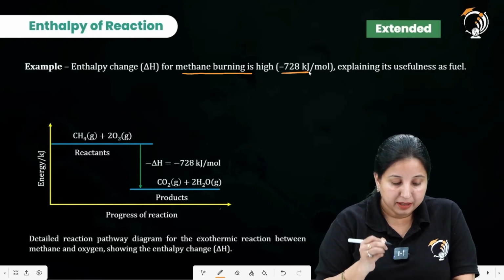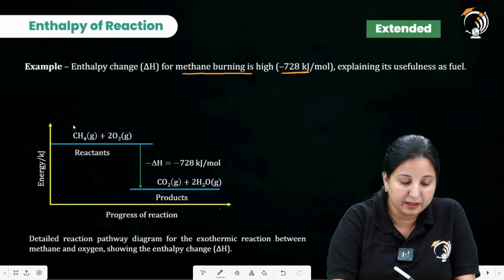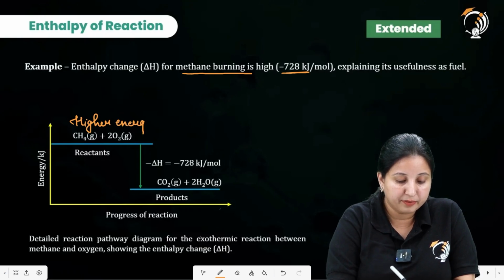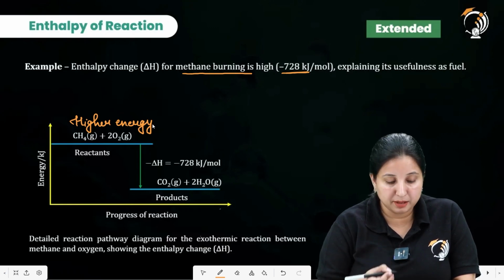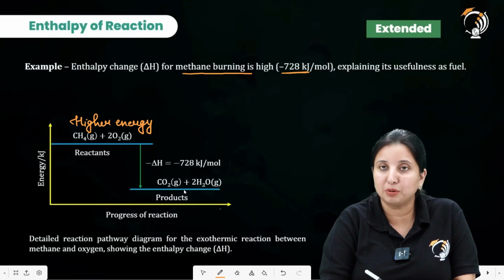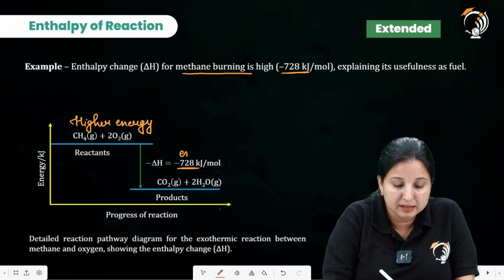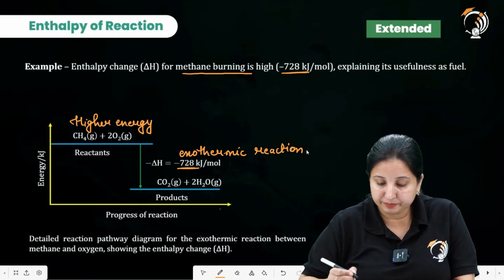When we burn the methane, we have the reactants with the higher energy, as we just saw in the example of the exothermic reaction. When methane burns in the presence of oxygen, it produces CO2 and H2O. And you got the negative sign, which depicts that it is a typical example of the exothermic reaction. Okay.